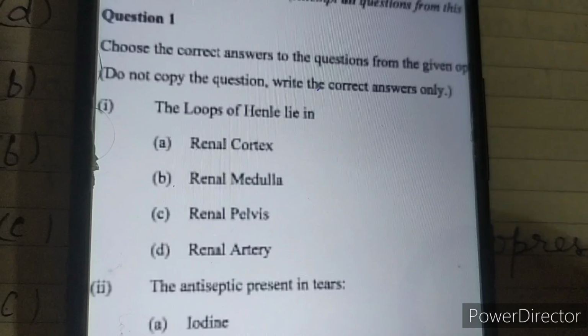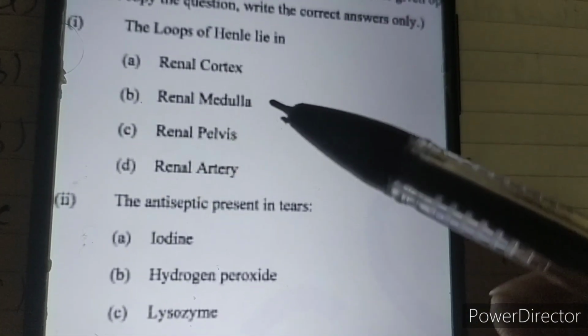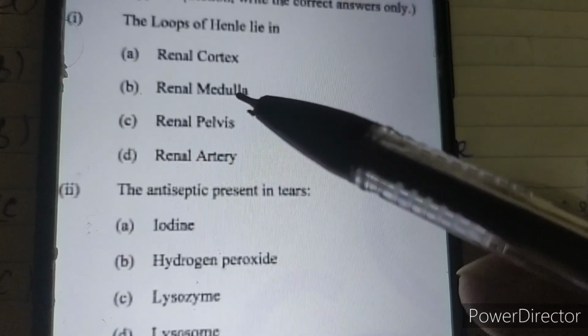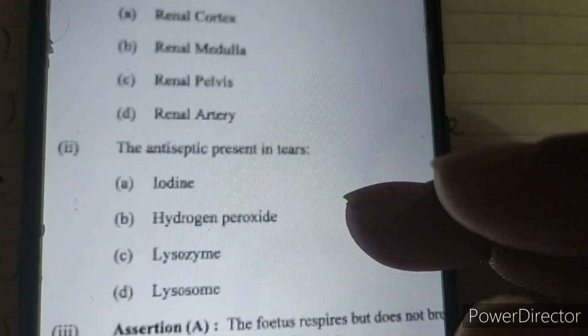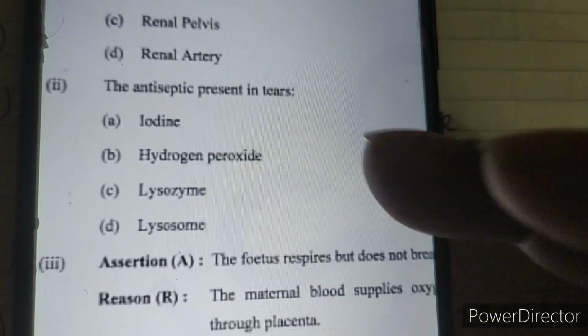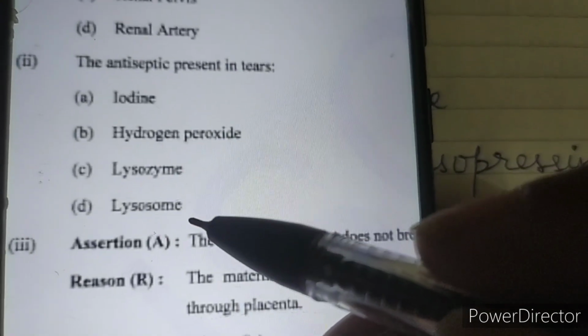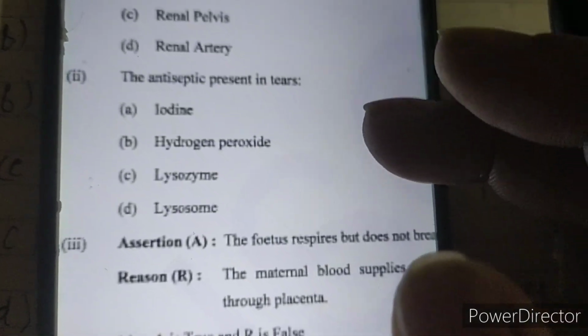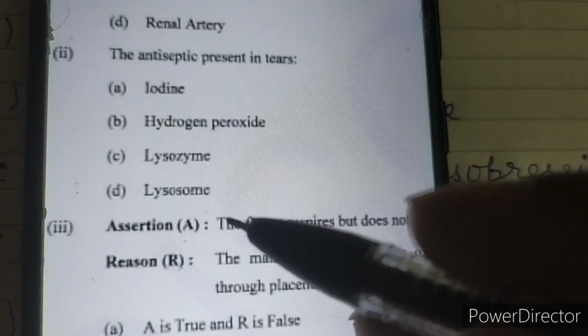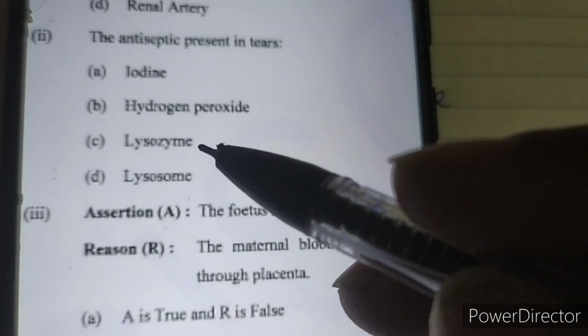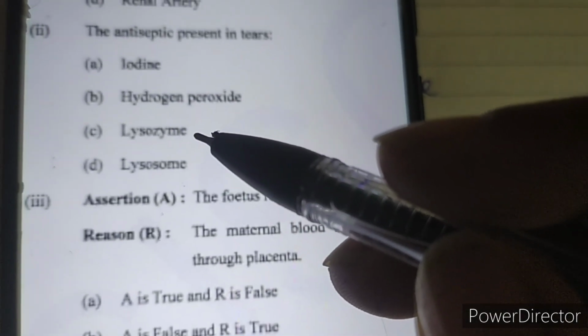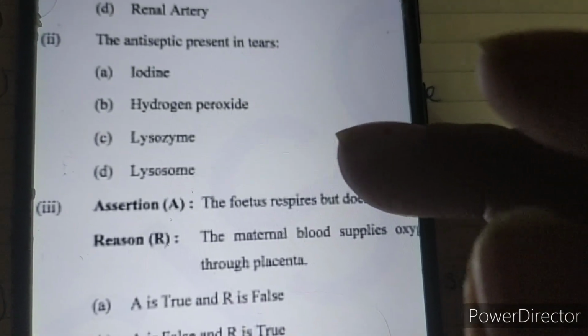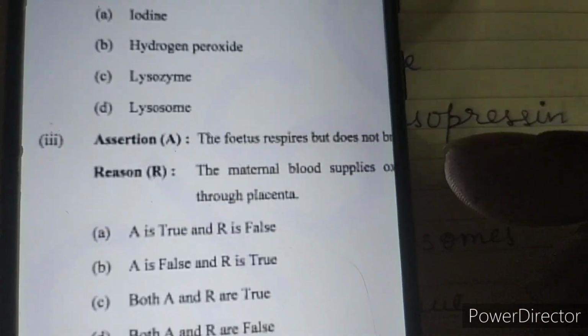So let's see first the MCQs, that is question number 1. The loop of Henle lies in the renal medulla, that is answer number B. The antiseptic present in tears is lysozyme, not lysosome, because lysosome is a part of a cell that is also called the suicidal bag, but lysozyme is the antiseptic enzyme that kills the germs in the tears. So that is lysozyme, answer number C.